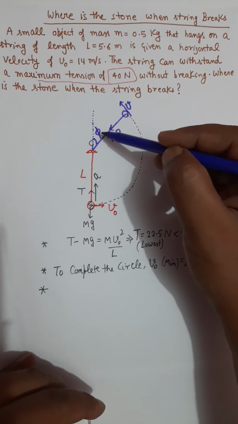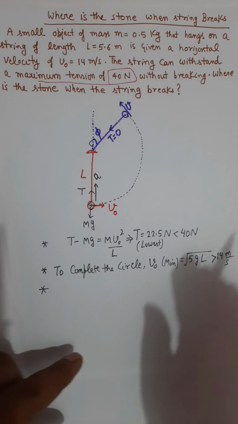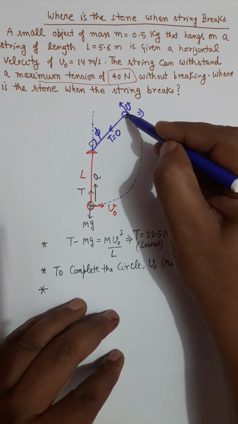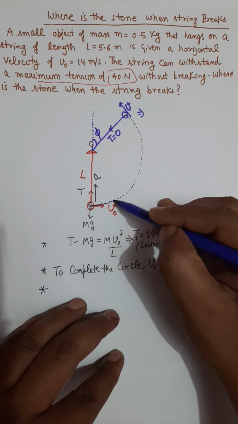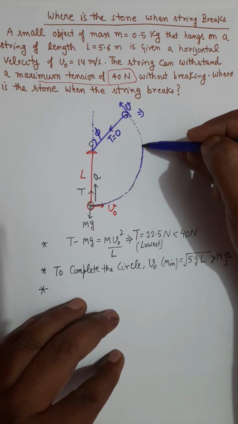And now we will find this value of phi. How can you find the value of phi? Notice, up to this point the trajectory of the particle was a circle. Up to this point, the particle was moving on a circle.